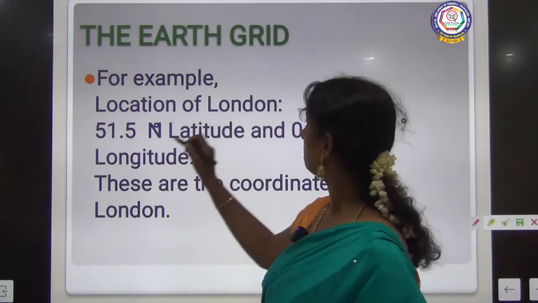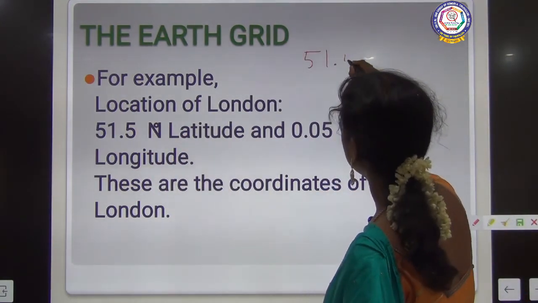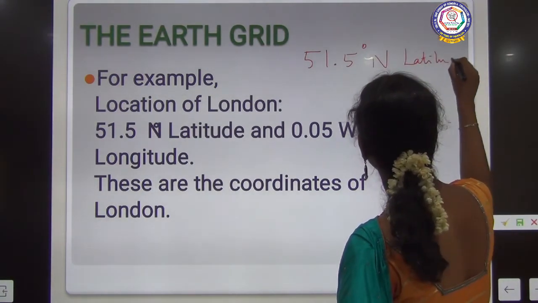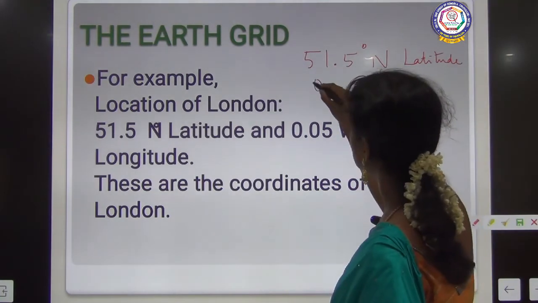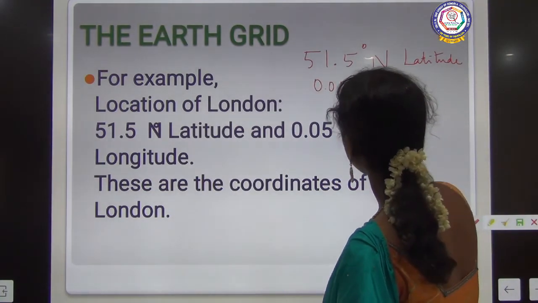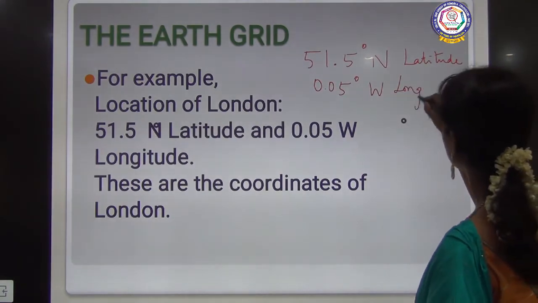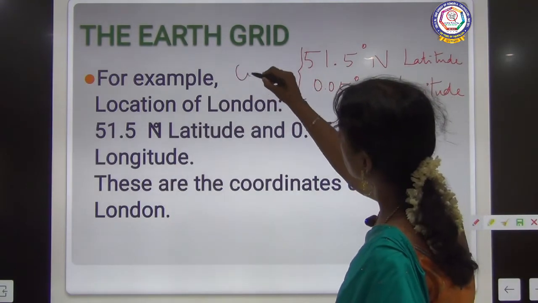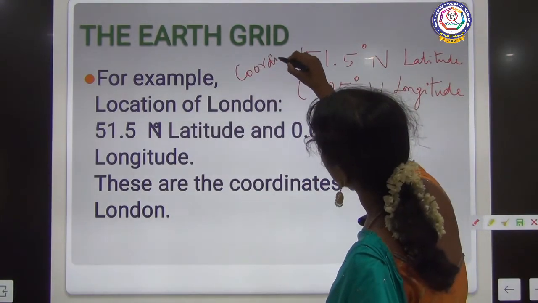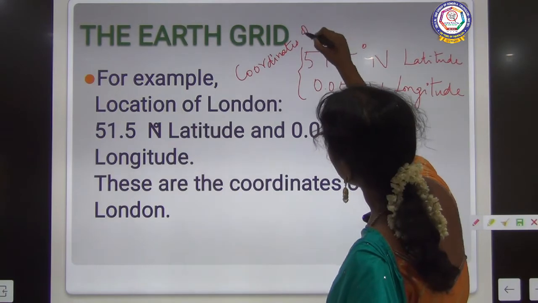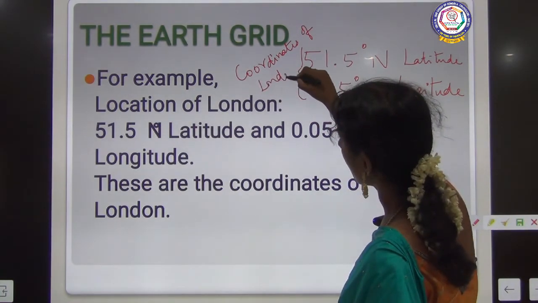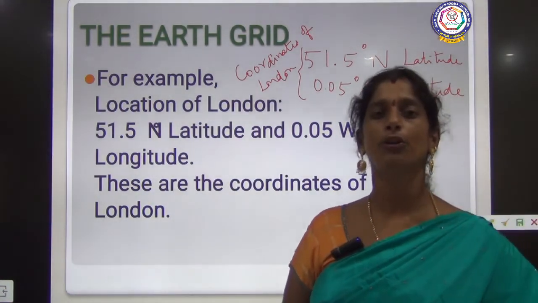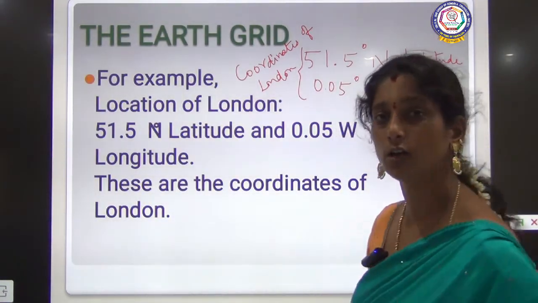So these are called coordinates. Coordinates of London. Clear? That is how each place on the globe has its own coordinate, a latitude and a longitude.